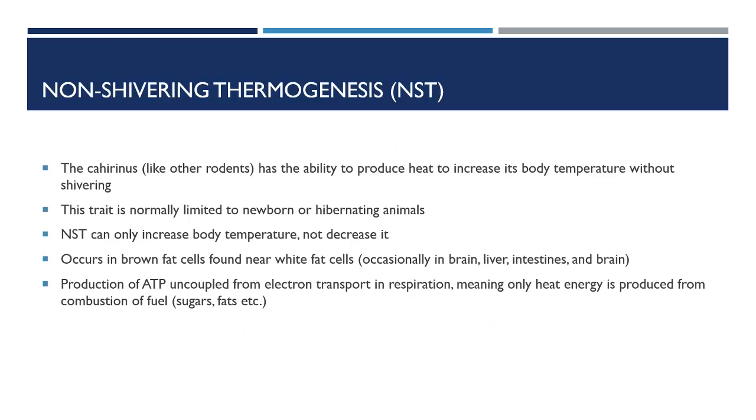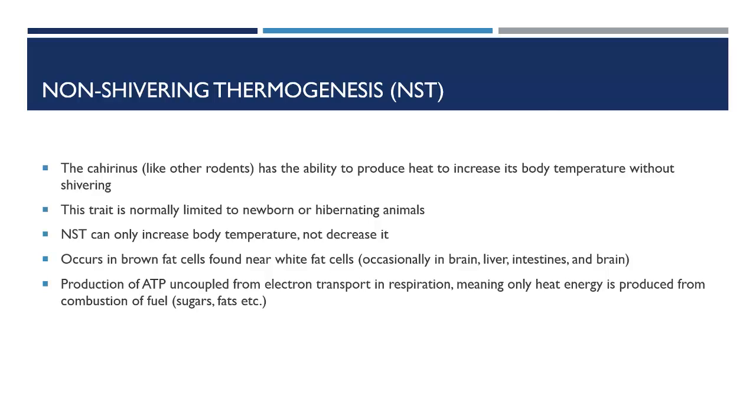The cahirinus is able to generate heat through non-shivering thermogenesis. This is an ability that is normally limited to newborn or hibernating animals. NST can only increase the body temperature, not decrease it. This occurs in brown fat cells, also known as brown adipose tissue, which is usually found near white fat cells, but can also be found in the brain, liver, and other major organs.